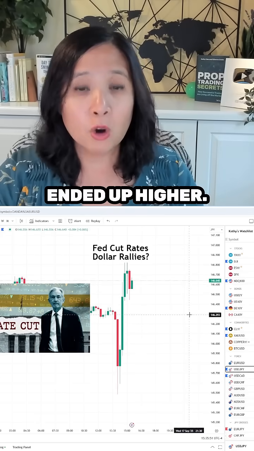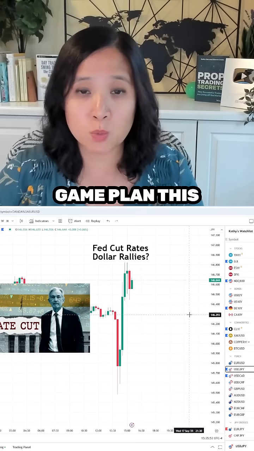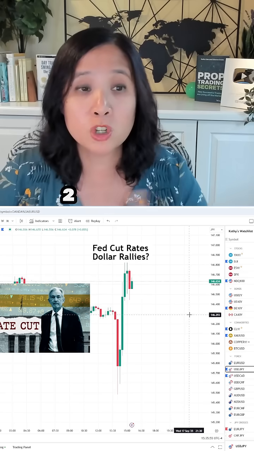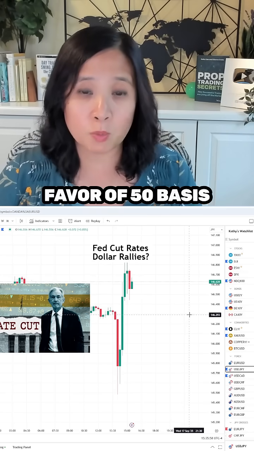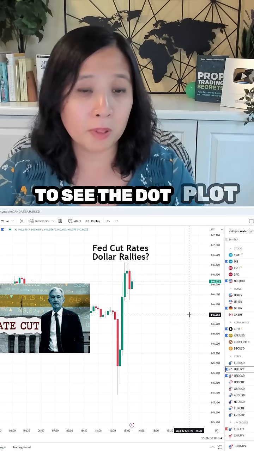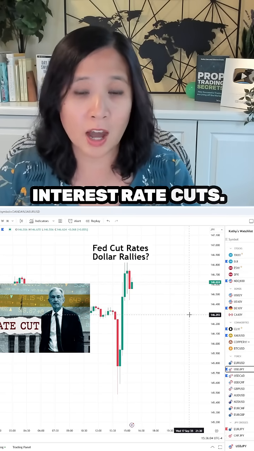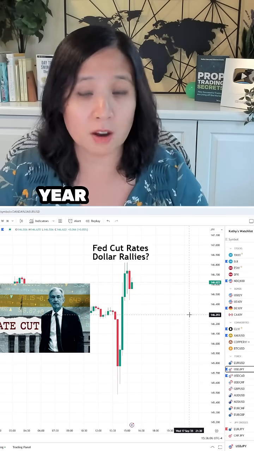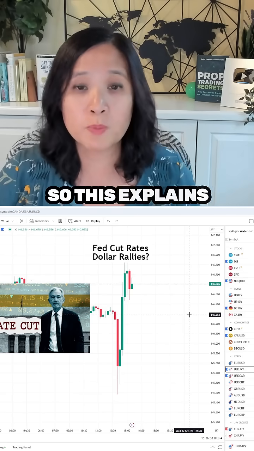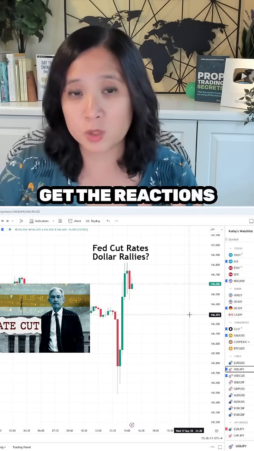We needed, and in the game plan this morning I said we needed to see 2 or 3 vote in favor of 50 basis points, or we needed to see the dot plot basically favor 4 or 5 total interest rate cuts, so maybe 2 or 3 more next year. And that was not the case. So this explains why we did not get the reactions we had.